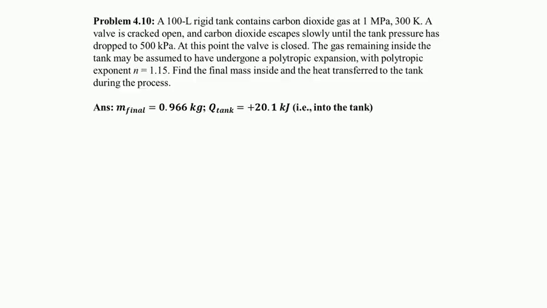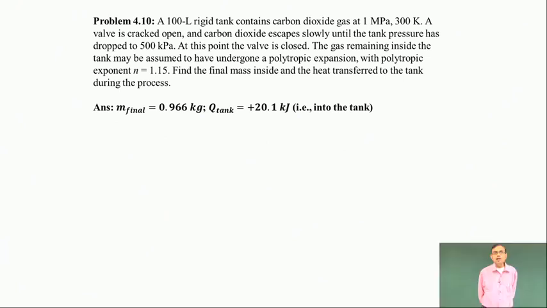Problem number 10. A 100-liter rigid tank contains carbon dioxide at 1 MPa, 300 Kelvin. A valve is kept cracked open and carbon dioxide escapes slowly until the tank pressure has dropped to 500 kPa.